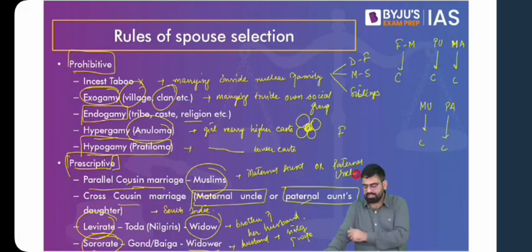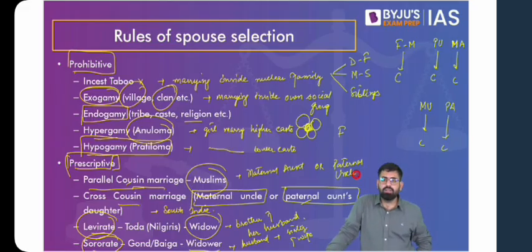Now, the idea behind these parallel cousin and cross cousin marriages is to keep the wealth inside the family, inside that extended family, so that it doesn't go out of the family. That is what generally the idea behind these marriages is.